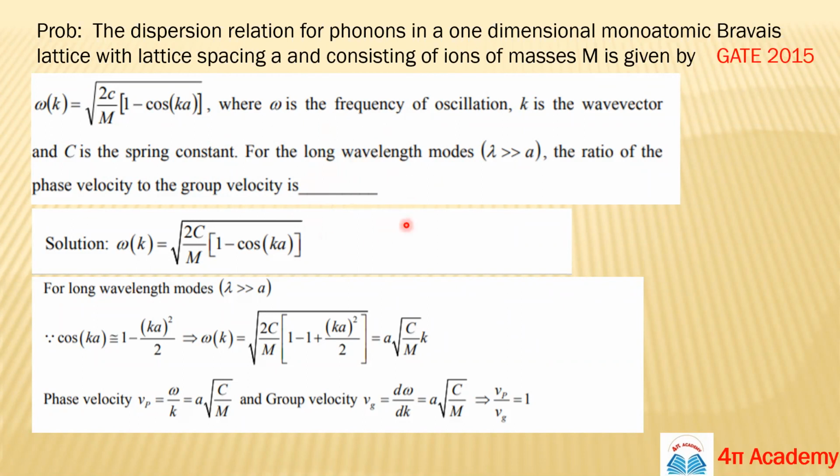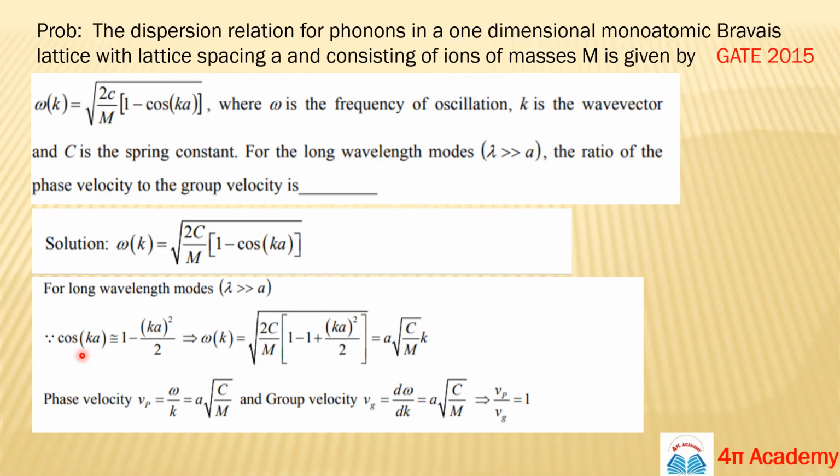We don't have any options because it's a numeric type question in the GATE examination. So we have the dispersion relation omega, and c is the spring constant. For long wavelength, lambda is very, very much greater than a, so your wave vector k will be very, very small.